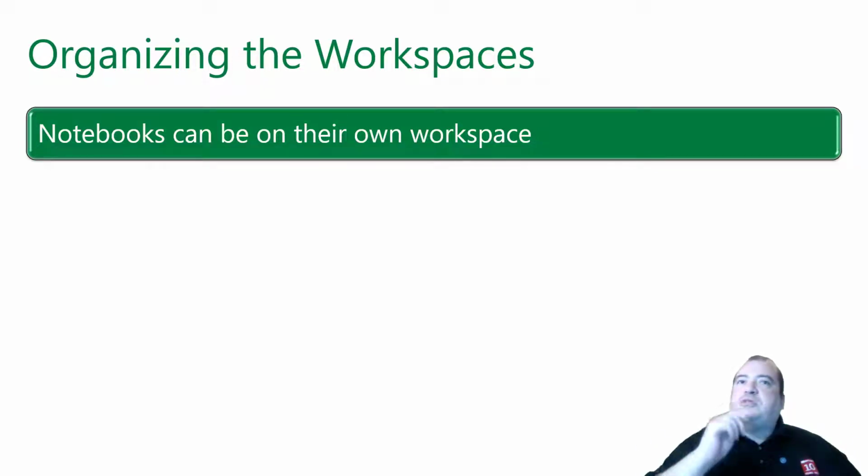Well, consider, for example, that Microsoft Fabric has a different experience. You may have some people in your company who work with notebooks, with lakehouses, and other people in your company who prefer to work with no-code solutions, data flows and pipelines, for example.